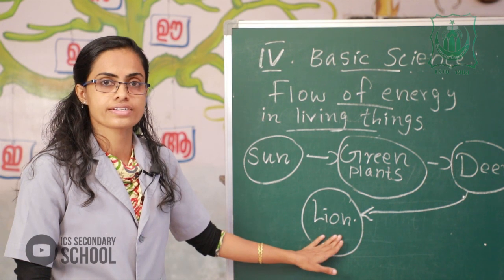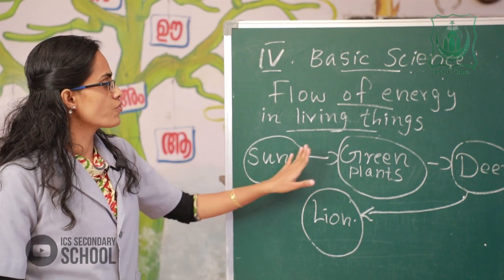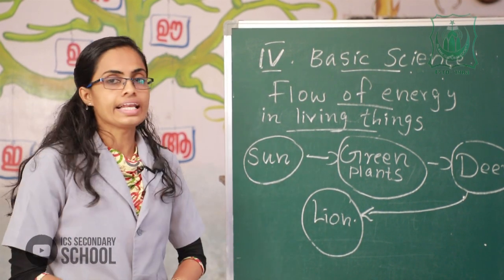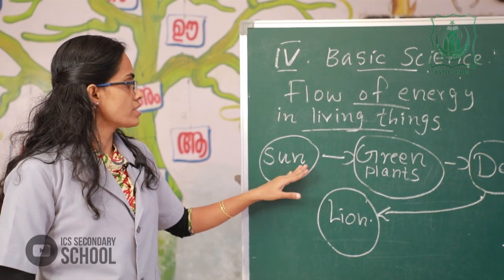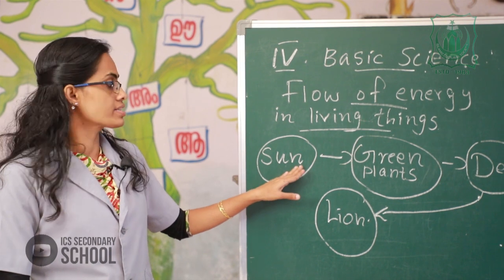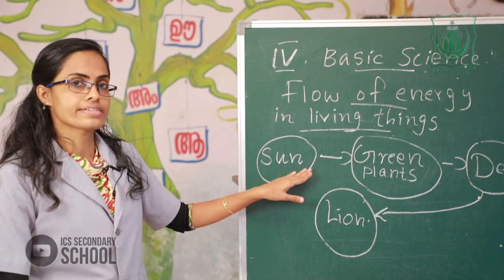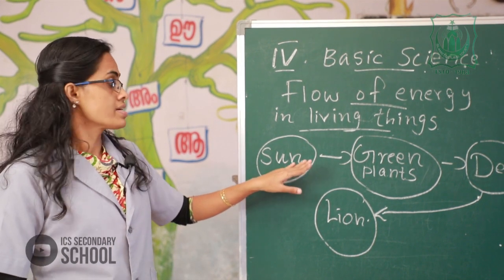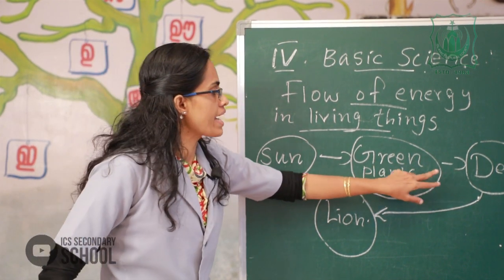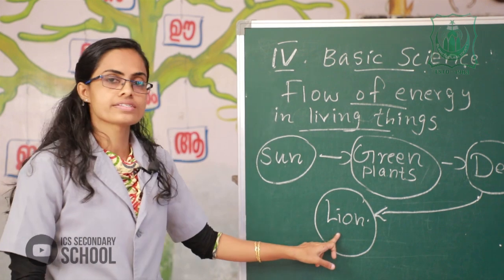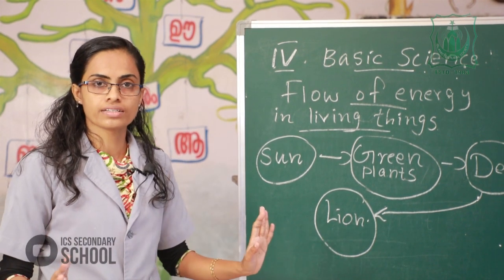I repeat once more: energy flows from the sun to green plants and from green plants to deer and lion. Clear? Okay.